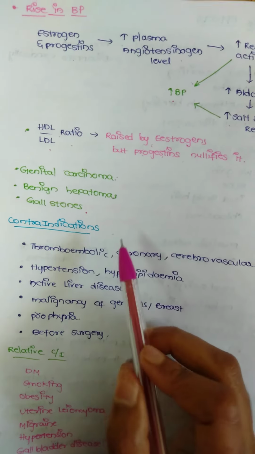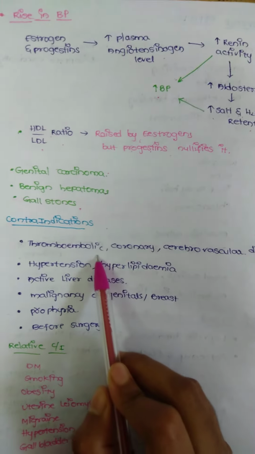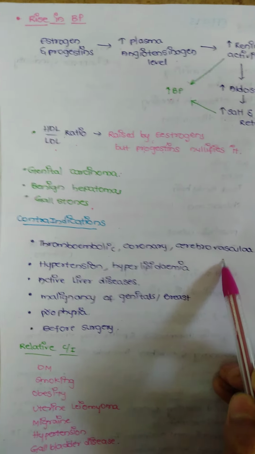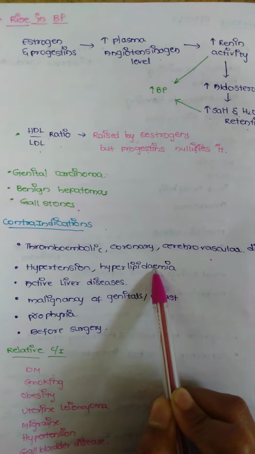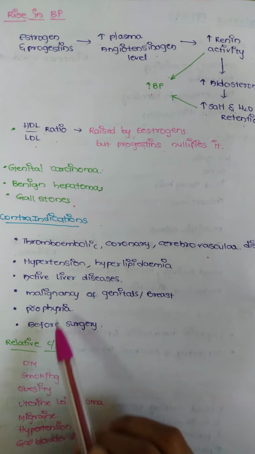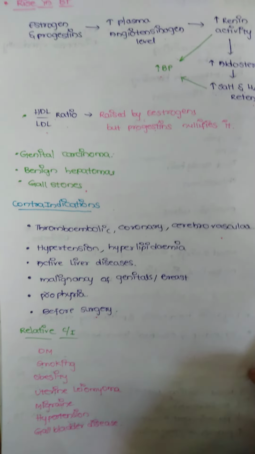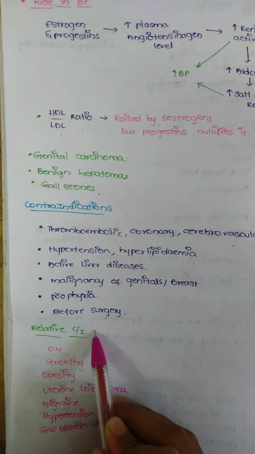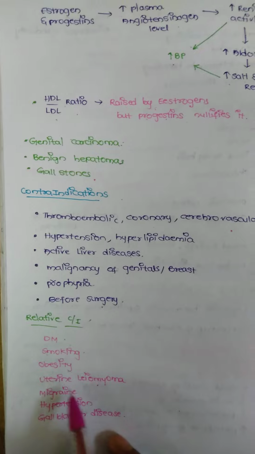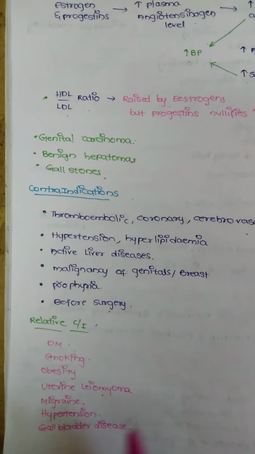The contraindications: when we do not use these pills, that is called contraindication. In thromboembolic coronary cerebrovascular disease patients, we should not give these pills to them. Hypertension and hyperlipidemia patients, active liver diseases, malignancy of genitals or breast, porphyria, and before surgery we should not give estrogen. Relative contraindications are diabetes mellitus, smoking, obesity, uterine leiomyoma, it is one type of cancer, migraine, hypertension, gallbladder diseases.